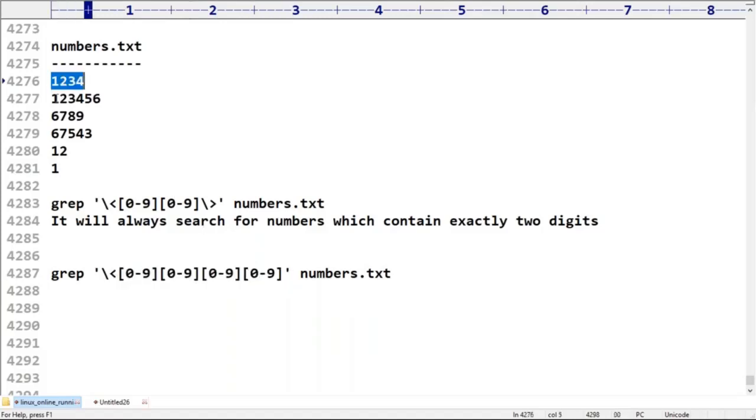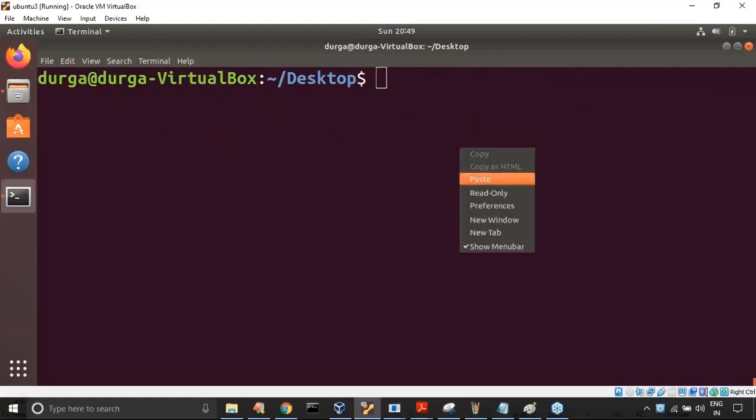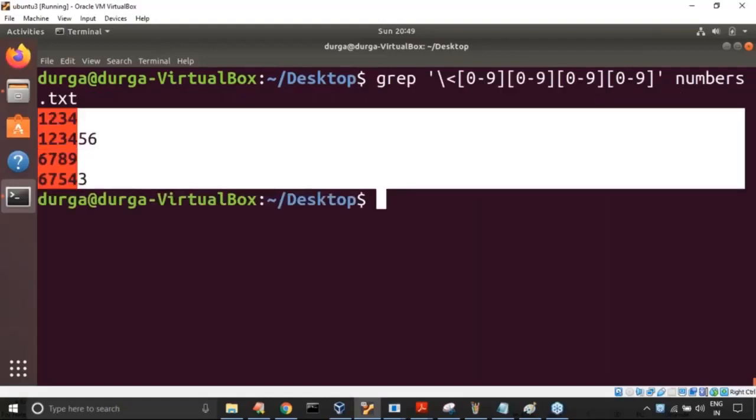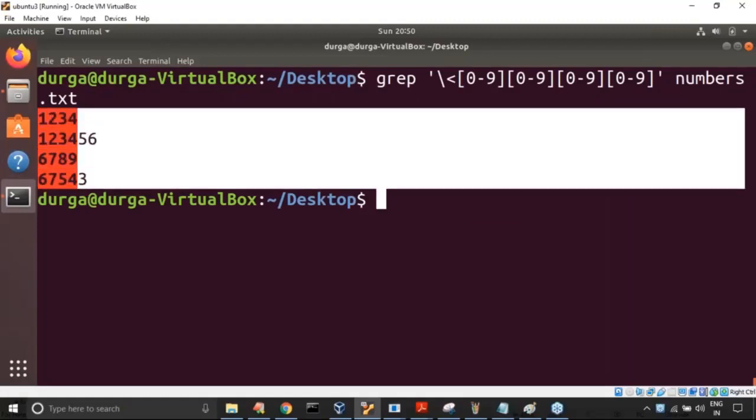1 2 3 4 is matched. The second one is also matched, because it has 1 2 3 4, and this is also matched. This is also matched, but the last two are not matched. Remember this. So all these four matches are there for this command. Let me cross check, don't get confused. Have you observed? Are all these things matched or not? Yes, all these are matched.